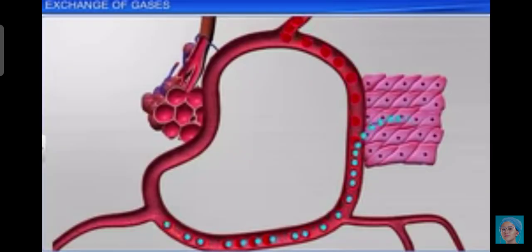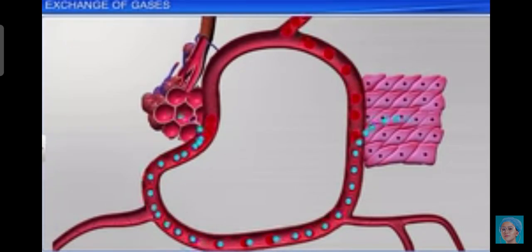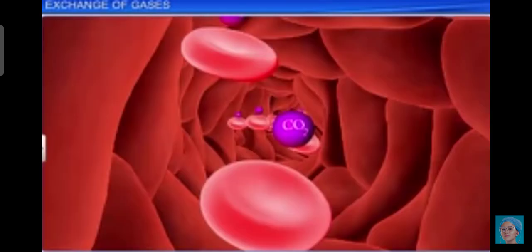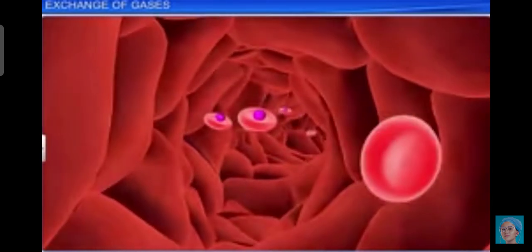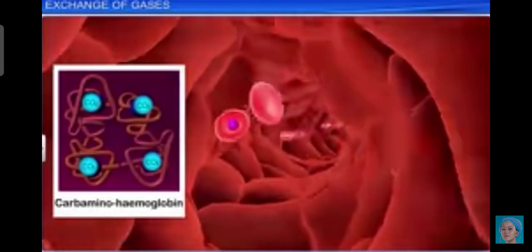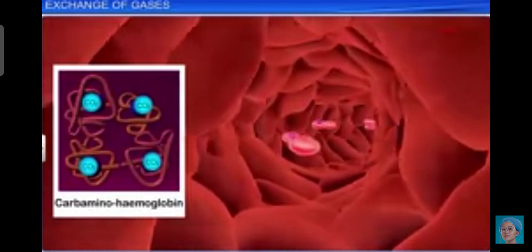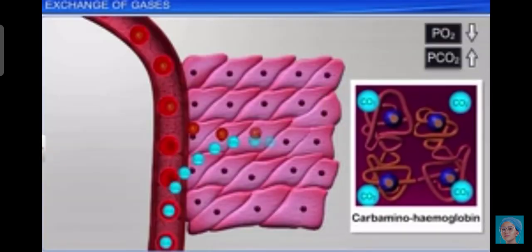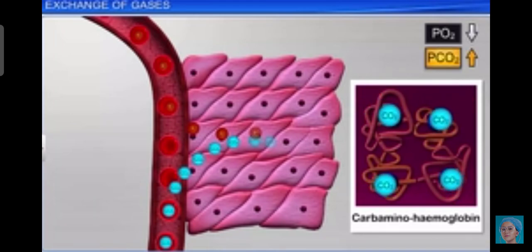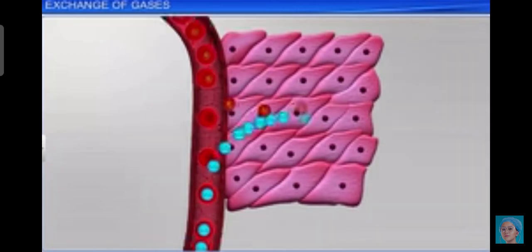Every 100 ml of the oxygenated blood can deliver about 5 ml of O2 to the tissues under normal physiological conditions. Now we'll discuss the transport of carbon dioxide. CO2 is carried by the hemoglobin as carbamino hemoglobin, about 20 to 25%. This binding is related to the partial pressure of CO2.